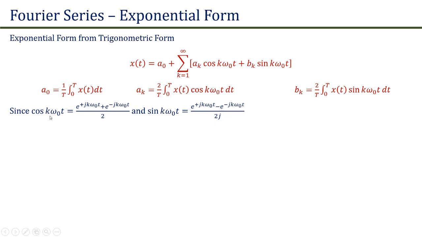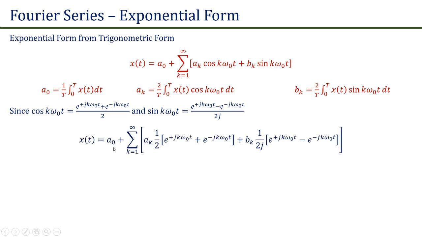If we put the value of cos of k omega naught t and sin of k omega naught t in this equation, we will get x(t) is equal to a naught plus summation from k is equal to 1 to infinity ak into 1 upon 2 into e raised to power j k omega naught t plus e raised to power minus j k omega naught t plus bk into 1 upon 2j e raised to power j k omega naught t minus e raised to power minus j k omega naught t.